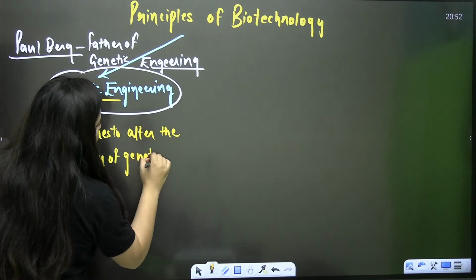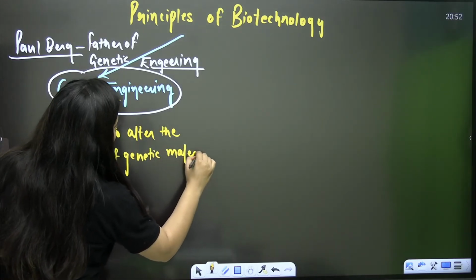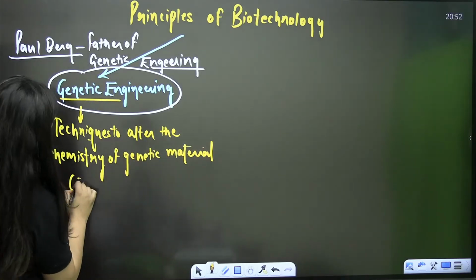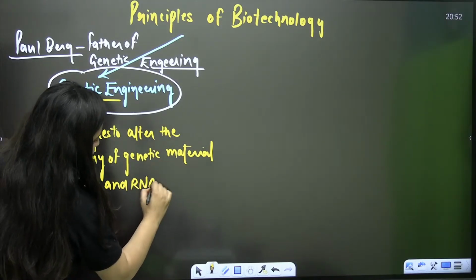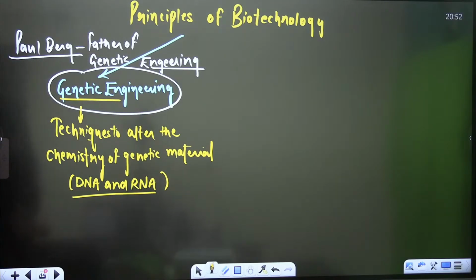And when we talk about the genetic material, students, what do we have? We have the DNA as well as the RNA. Is that clear? So that's what genetic engineering is.